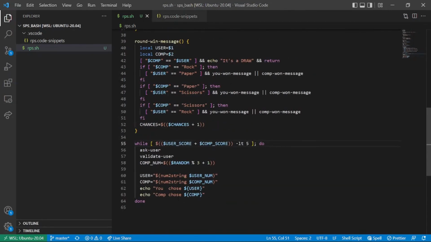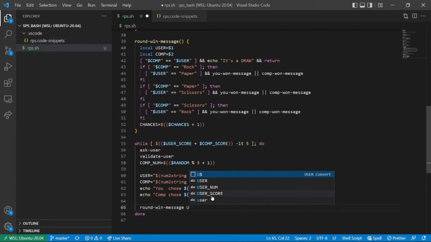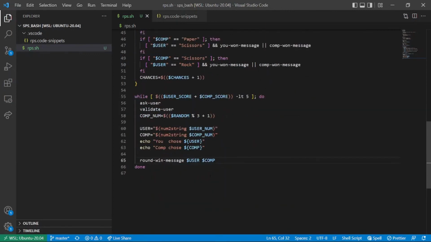After showing these two, we have to show who won the match. So we'll just call the round win message function with user and comp as parameters.